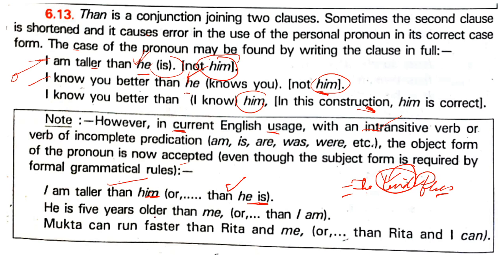He is 5 years older than me, or than I am. He is 5 years older than I am. Mukta can run faster than Rita and me, or than Rita and I can. This is the correct grammatical usage. Okay.